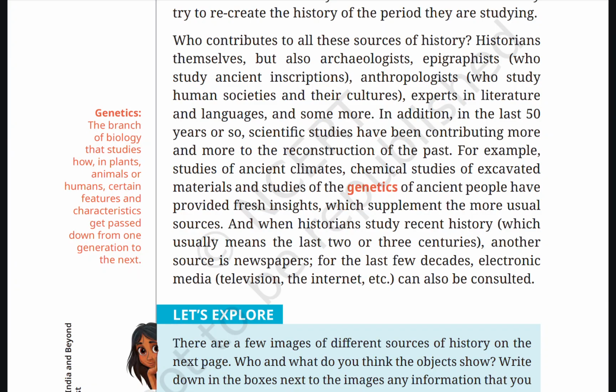And when historians study recent history, which usually means the last 2 or 3 centuries, another source is newspapers. For the last few decades, the electronic media, television, the internet, etc. can also be consulted. Genetics: the branch of biology that studies how in plants, animals, or humans certain features and characteristics get passed down from one generation to the next.